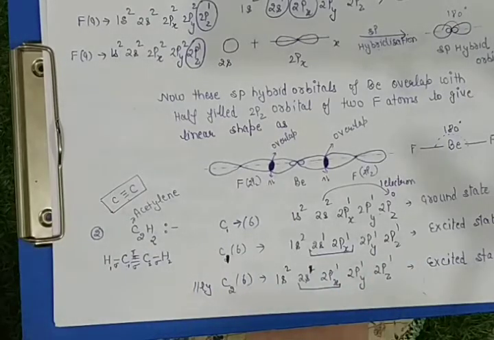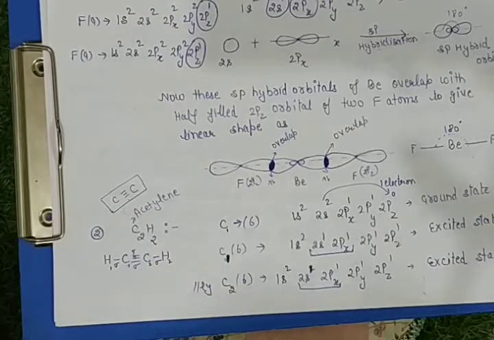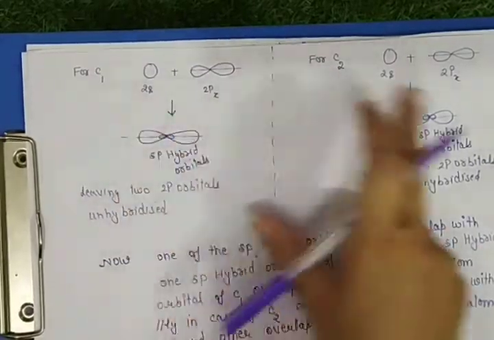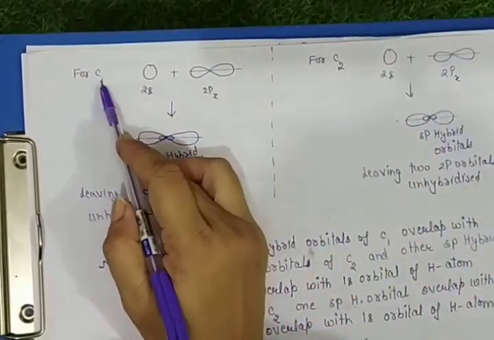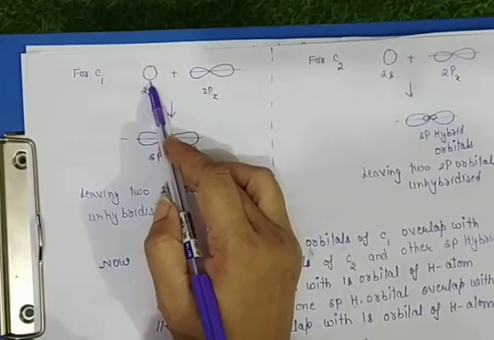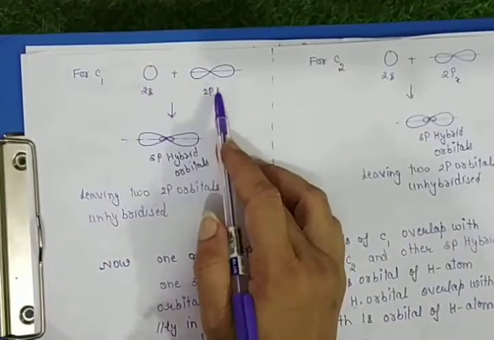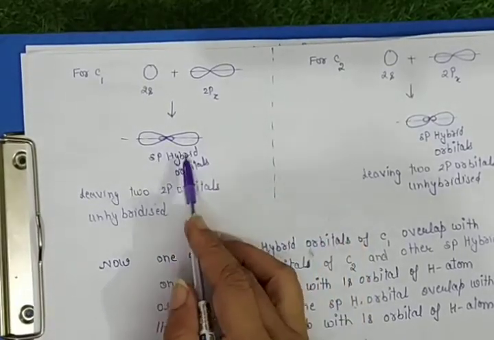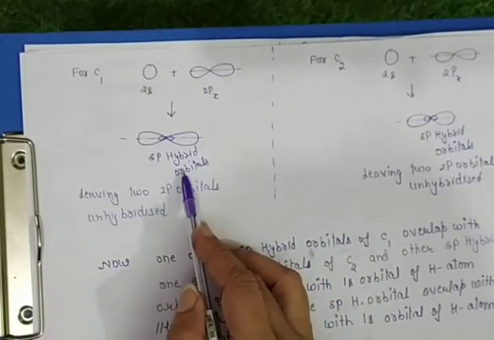Okay, so next let's see how the overlapping of carbon with other carbon and hydrogen takes place. So these are the 2 carbons. For the first carbon, the 2s atomic orbital hybridizes with 2px to give 2 hybrid orbitals called sp hybrid orbitals.